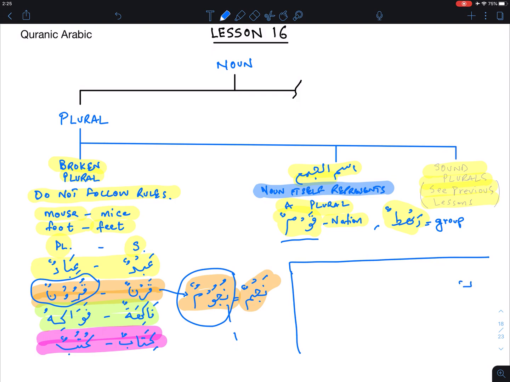So in the singular form, it's najmun, becomes nujumun, right? Similar word for you following the same pattern is qarnun and becomes qurunun. I think as I write this here, this may become a little bit more clear what I'm talking about.